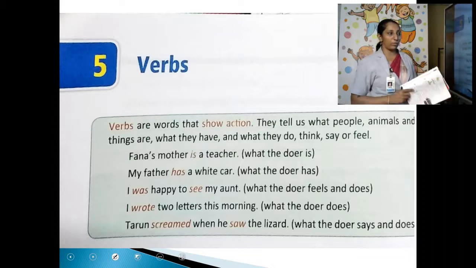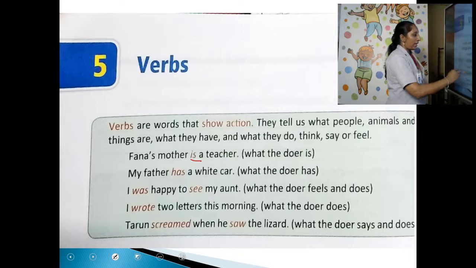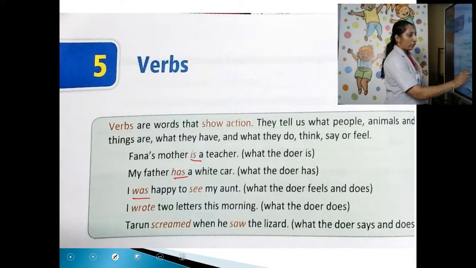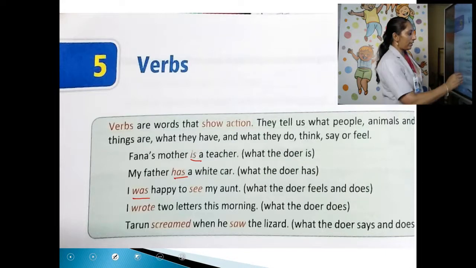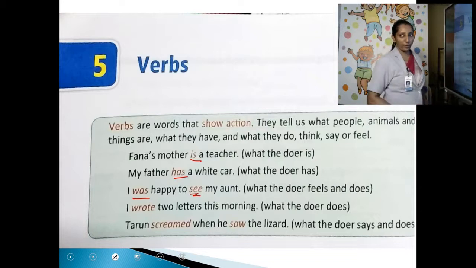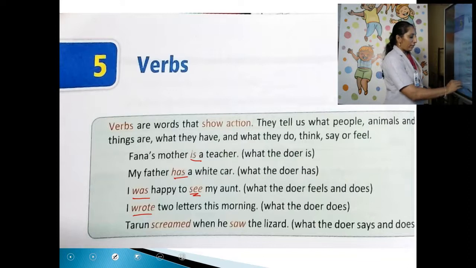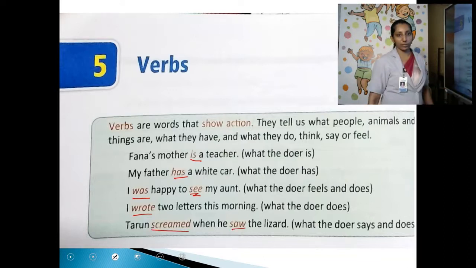Fana's mother is a teacher. What she is. Okay. And my father has shows possession. I was, it is the past tense of is, happy to see my aunt. Here also, to see is a feeling. Okay. Wrote, it is a past tense of write. I wrote 2 letters this morning. What the doer is doing. Tarun screamed when he saw the lizard. Shows action. Is it clear?